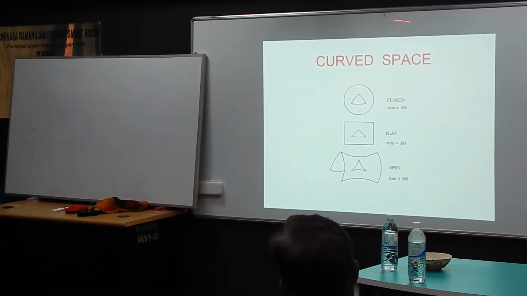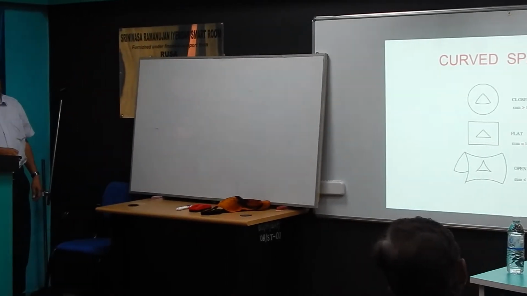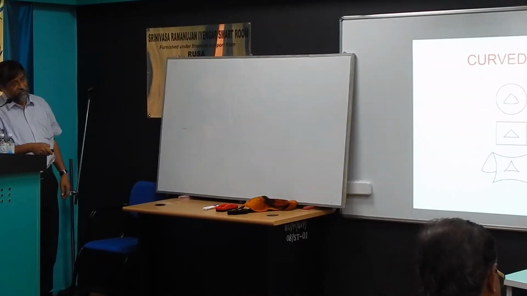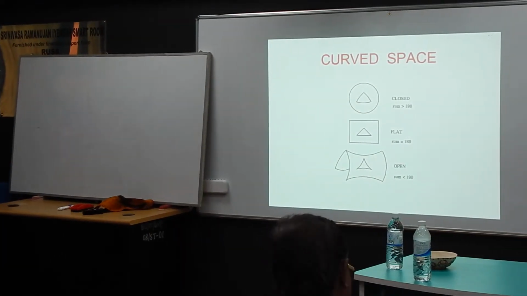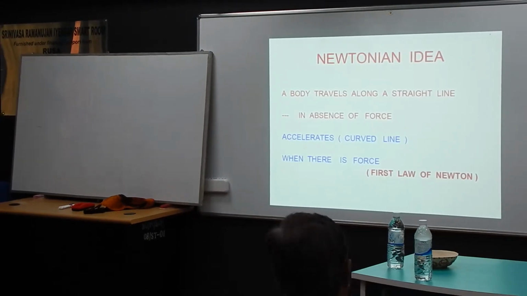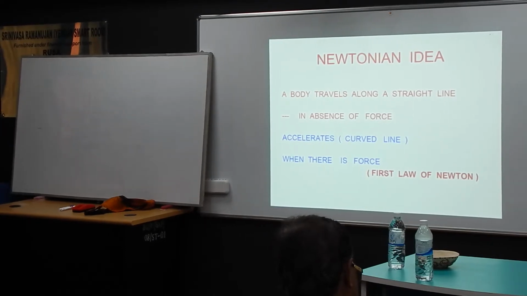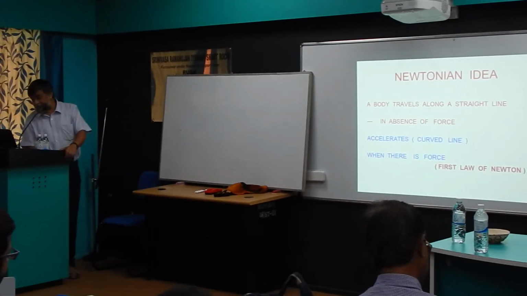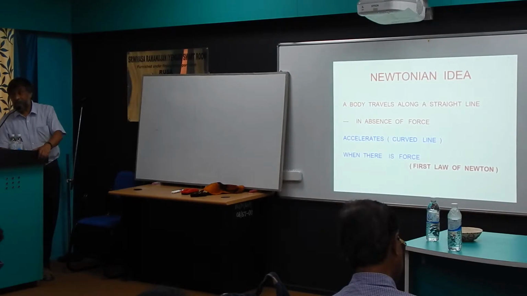On a convex surface, the sum of the three angles of a triangle is greater than 180. This is a flat surface where it is equal to 180. So this is what is called a Euclidean flat surface. This is a curved surface. This is a concave surface, which is less than 180. So Einstein said that Newton tells a body travels along a straight line in absence of force and accelerates when there is force. This is what Newton tells you.